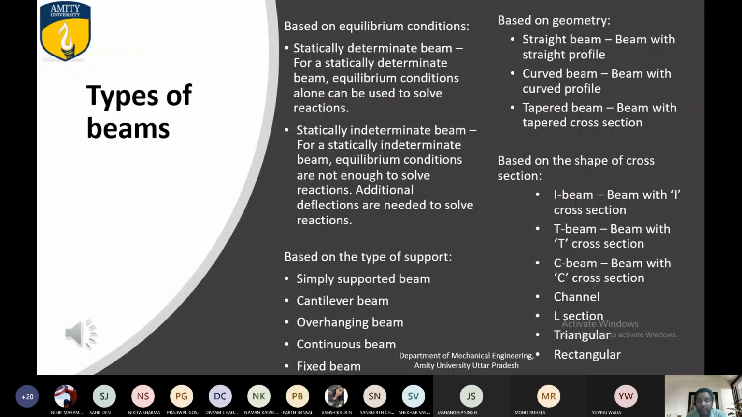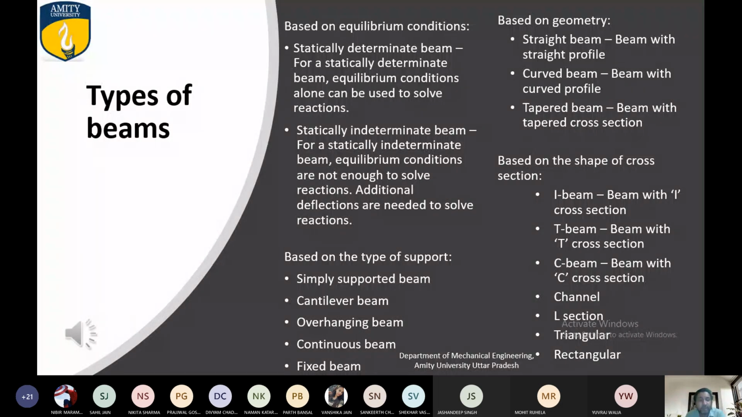And the third one, you can see here, based on the type of support, I have already explained to you. Simply supported beam, cantilever beam, overhanging beam, continuous beam, and fixed beam. So this is the part you have to do only. You need not go into too much detail. Just know what is statically determinate beam and what is statically indeterminate beam. And again, what are the types of beam on the basis of support. There are 5 types of beam on the basis of support.